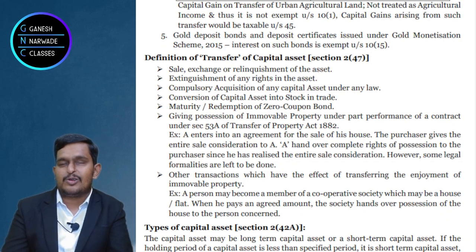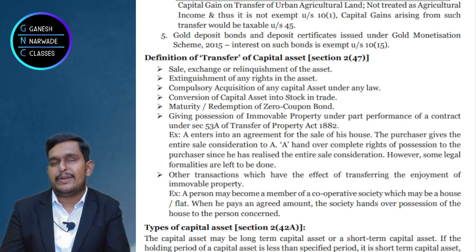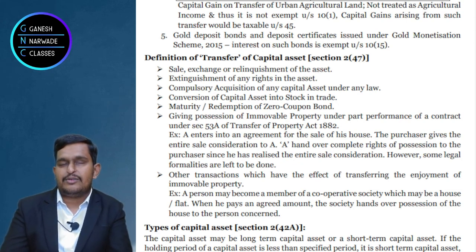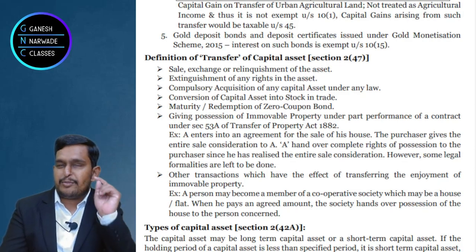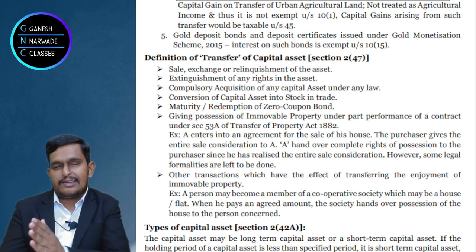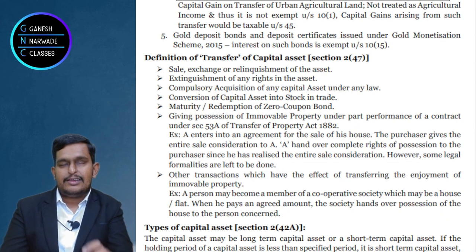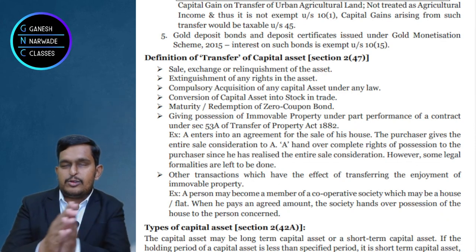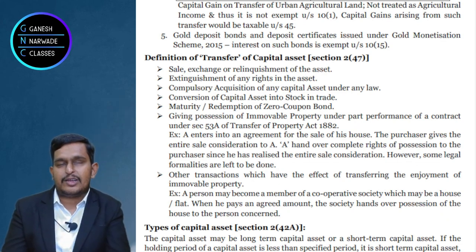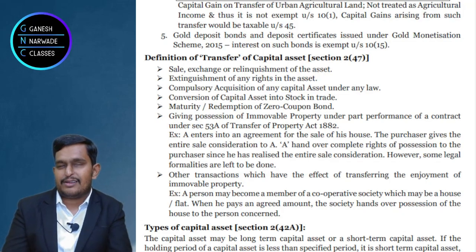Similarly, you will be shocked to hear that there is a section 28 under the PGBP chapter. Conversion of stock in trade into capital asset is taxed under PGBP. So if you convert a capital asset into stock in trade, it is taxed under capital gains. If you convert stock in trade into a capital asset, it is taxed under section 28 under the PGBP chapter. So there is a lot of logic behind it, we'll discuss when the lecture comes.